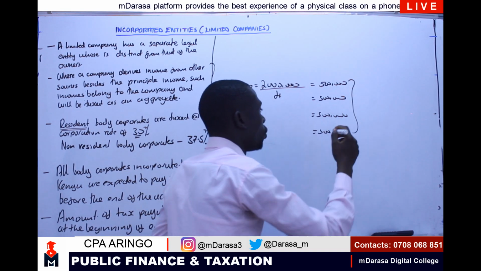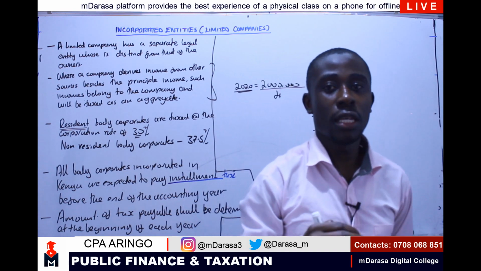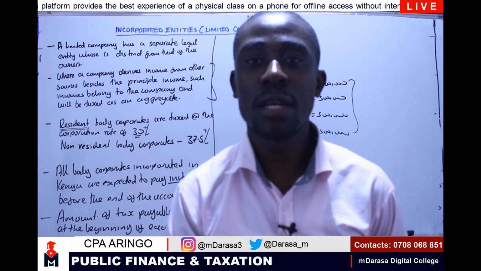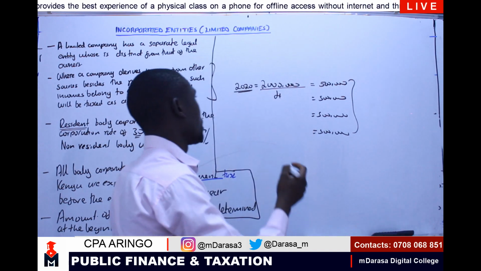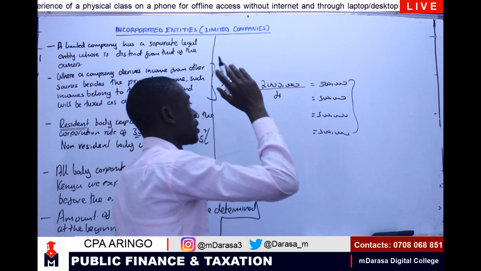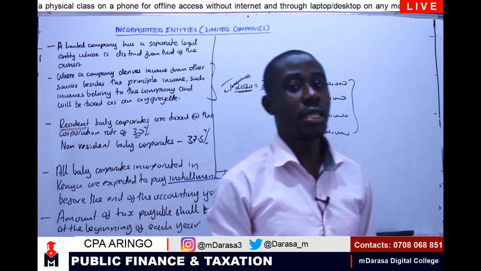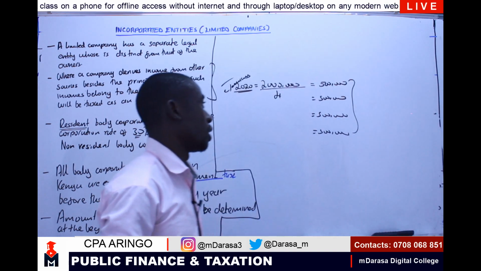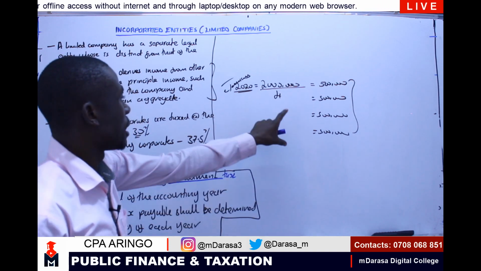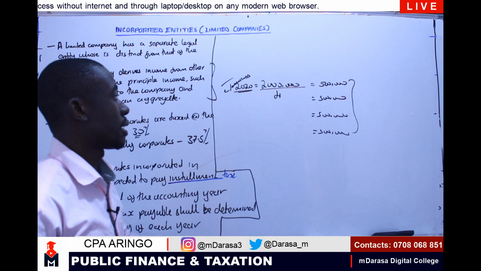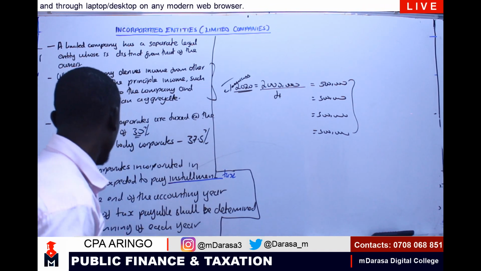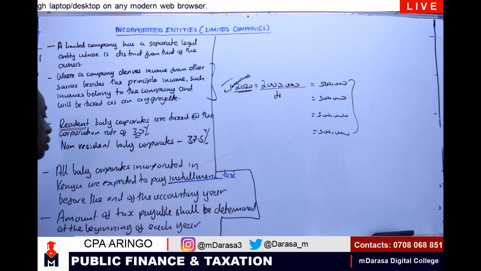By virtue of us paying it in bits, that is what we are calling installment tax. But remember, we've estimated it in January, as at the first month, that is, the beginning of the accounting year. So of course we'll be looking at the dates of how we'll be paying this installment. First of all, I needed you to get the concept of installment tax. Now another question would be, how will we estimate this amount that you are supposed to pay?